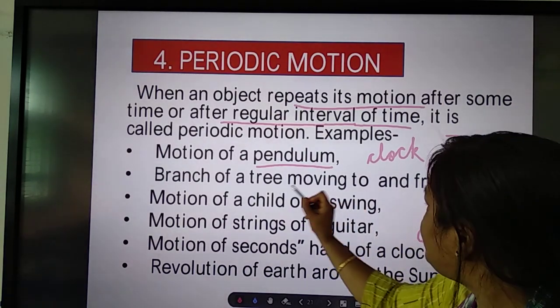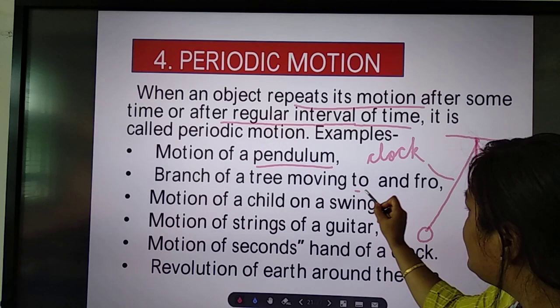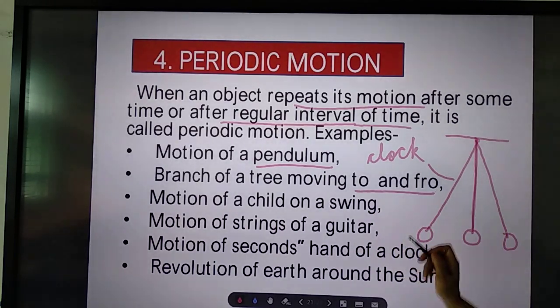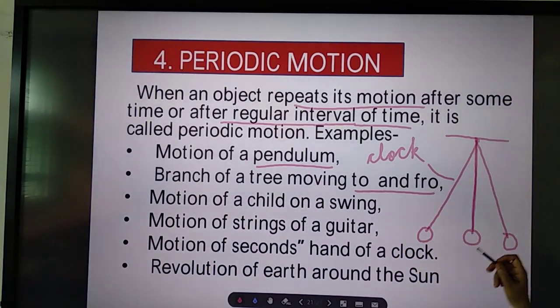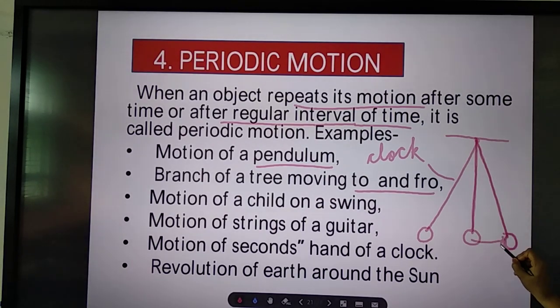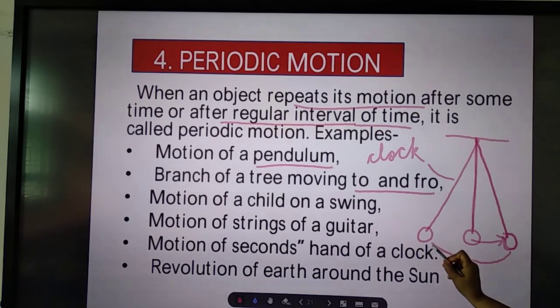Then branch of a tree moving to and fro. This is a new term, to and fro. To and fro means back and forth. If you start from here, the pendulum will move to this position. It will not go on moving like this. It will move to this position, come back, cross this position, again go to this position.